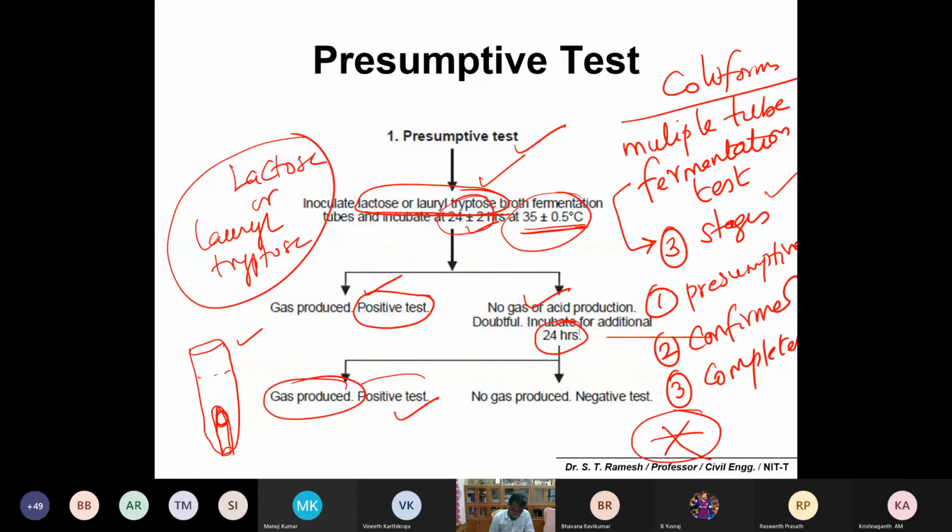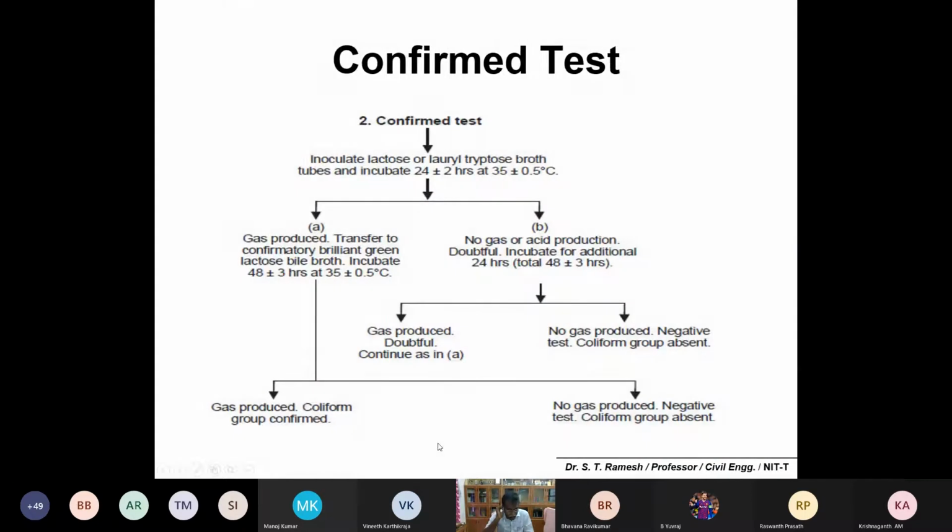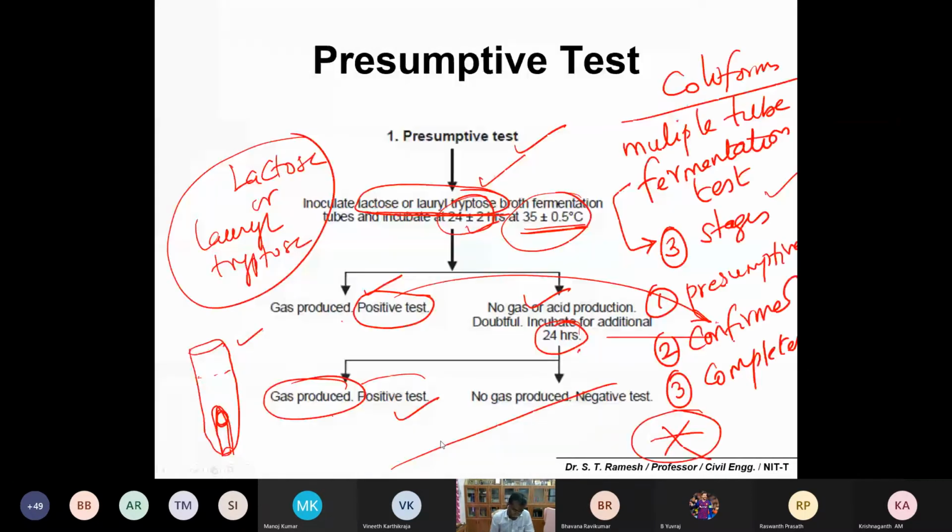You just proceed to the second test. And if there is no gas production, extend one more day. If gas is produced, proceed with the second test. Otherwise, if there is no gas production, you just stop the multiple tube fermentation test and say that the water is free from contamination. Okay, so now you have a situation where there is gas production, then you have to proceed to the second test. That second test is called the confirmed test.